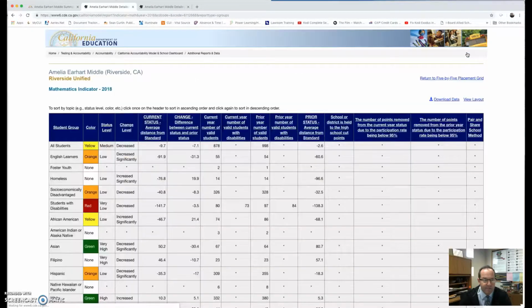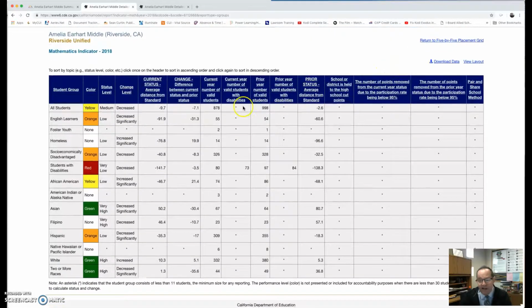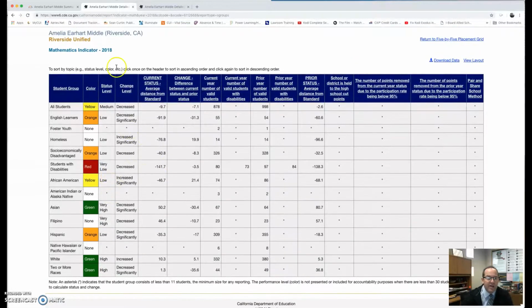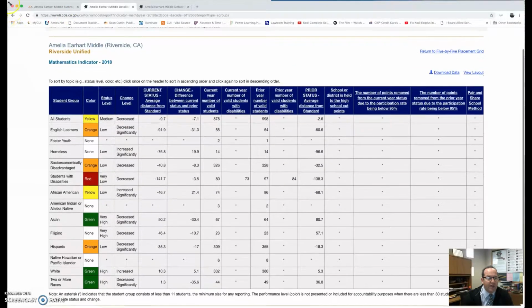View detailed data. And when you view that detailed data, and I want everybody to do that, get familiar with this. This is the state accountability system. You can see where we're yellow, you can look at the oranges, and you can see the areas we decreased in. And this should give you some insight about, okay, what students do I have in front of me? How did they score the year prior? And what are some gains that we can make with the students that we have in our seats today? So these are the math indicators.